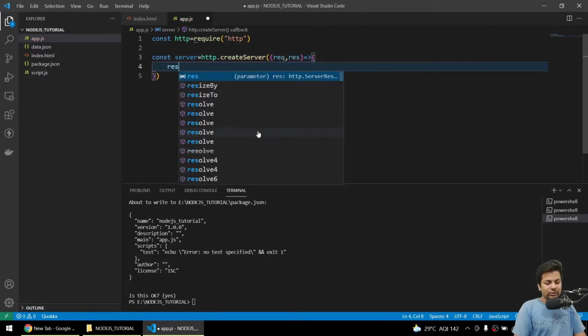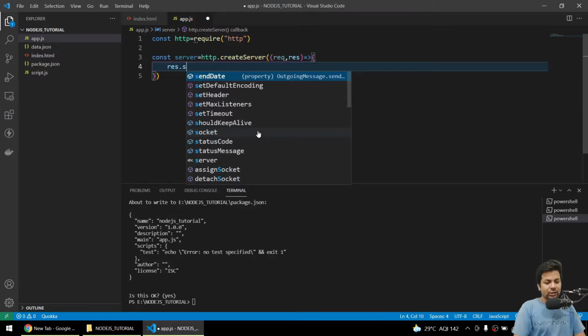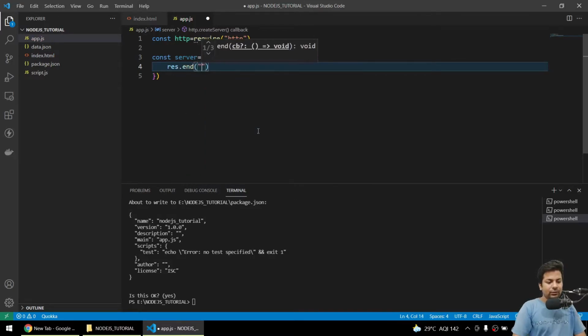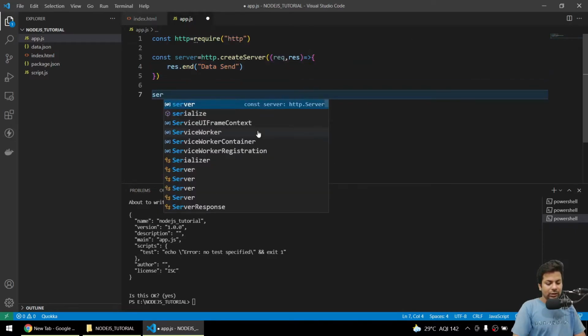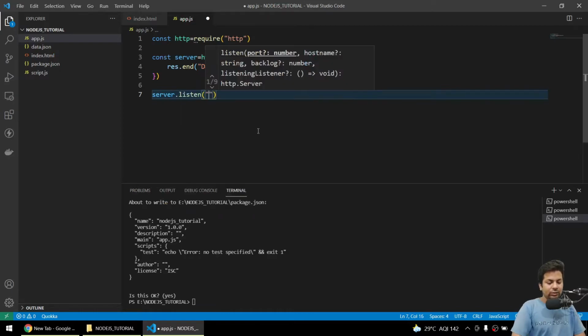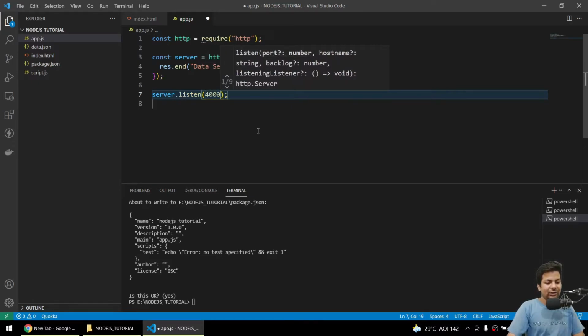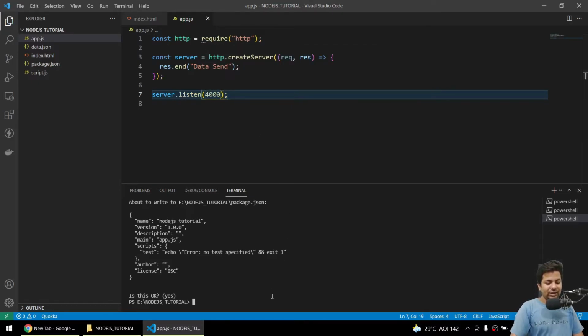Now here I'll just say res.end, data sent. I'll say server.listen, oh sorry, port, I have to give the port number 4000. Now I'll just run it and check.